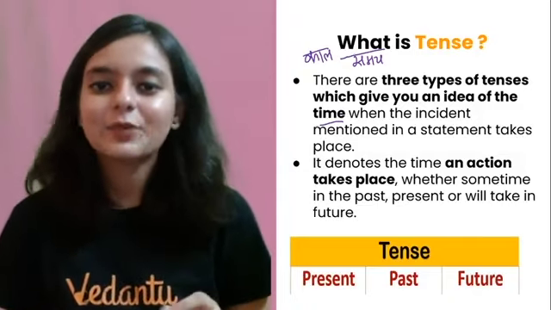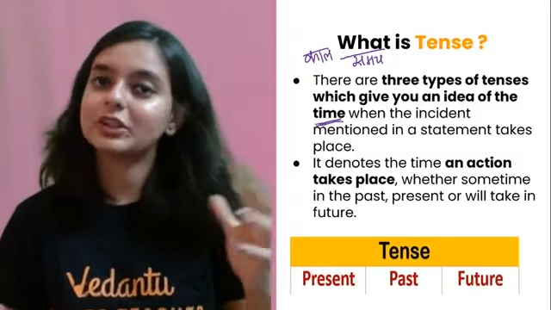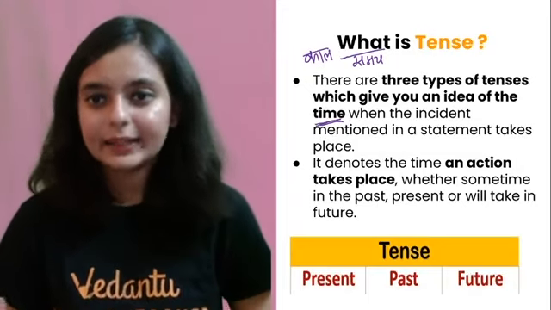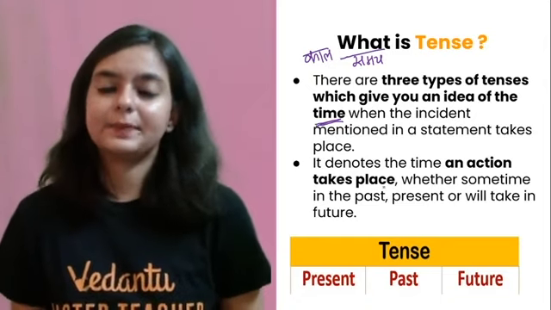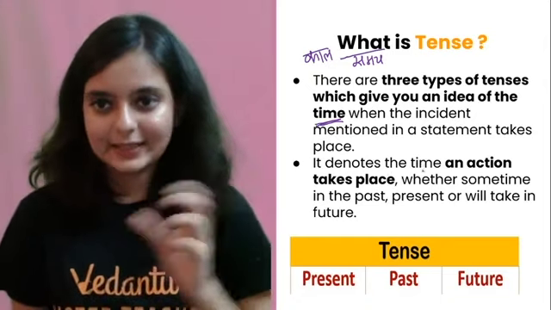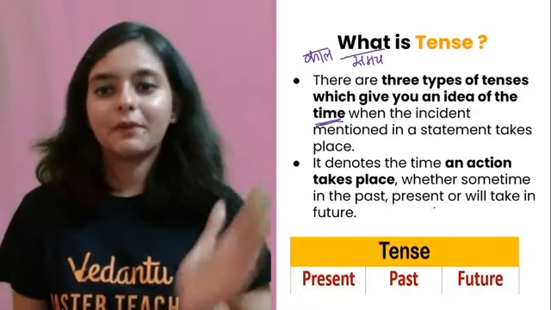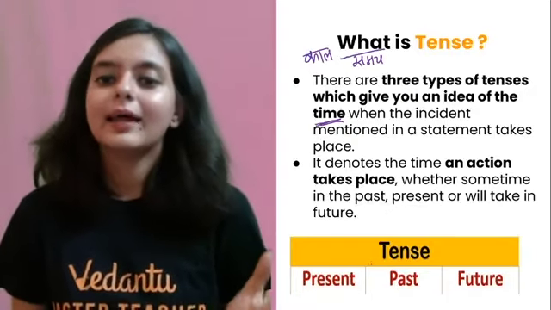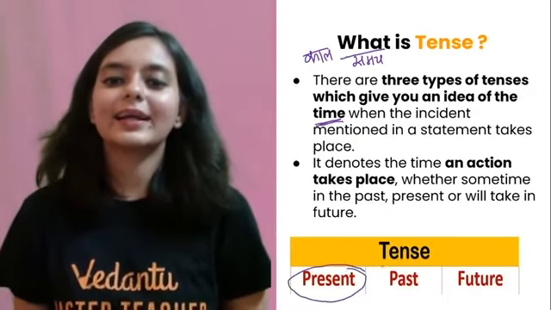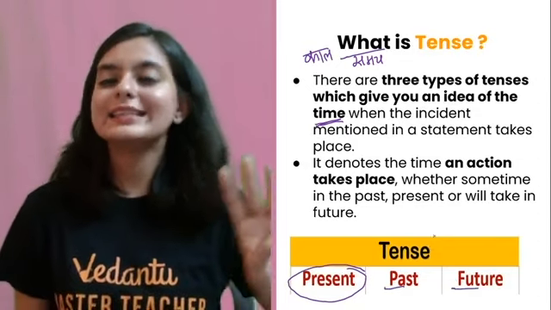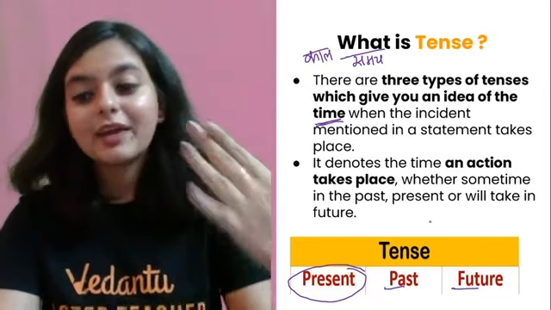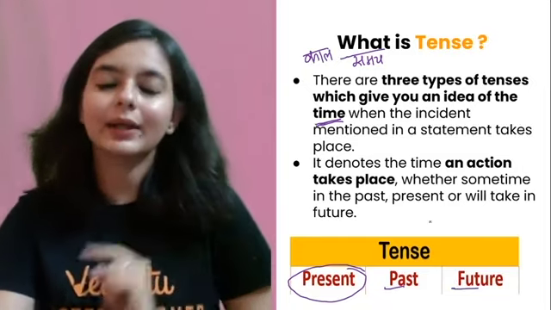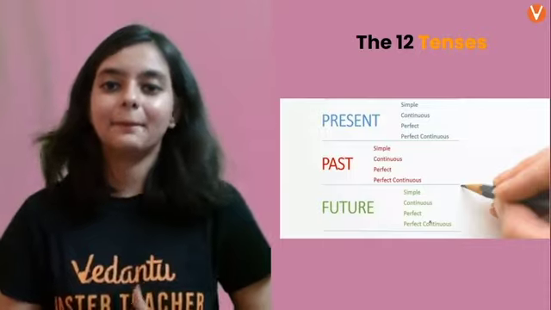So that is what is meant by tense in English, which also corresponds to time, right? So it denotes the time an action takes place. So when is that action taking place? Whether sometime in the past or present or future, right? So that is how we are dividing or categorizing our tenses into these 3 broad categories: past, present, and future. Now there are various subcategories. So let's have a look at them.